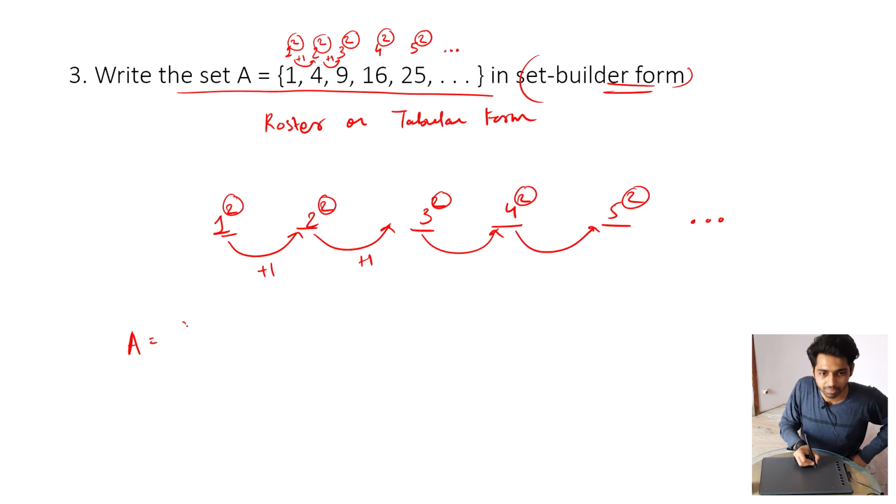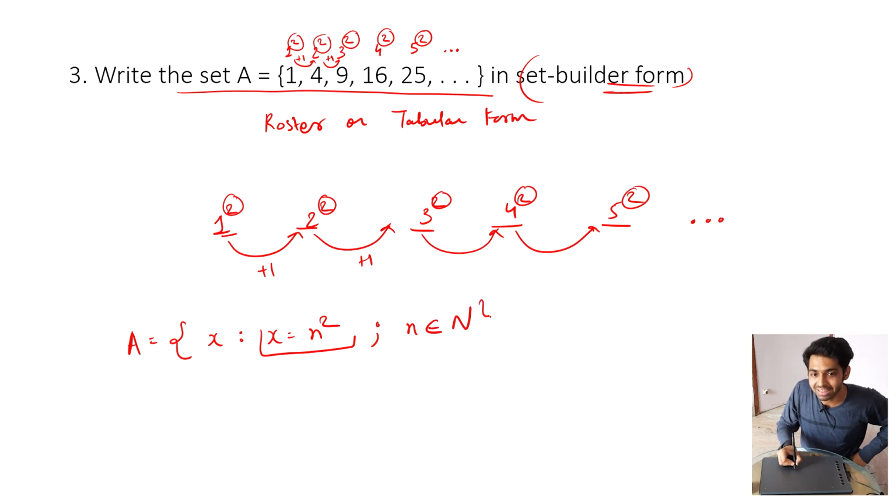Capital letter A, the set of all x such that x is equal to n square. Now this is very important, I will explain what it is. I will put a semicolon to separate it and write that n belongs to capital N. This looks very encrypted, you will think. It is.